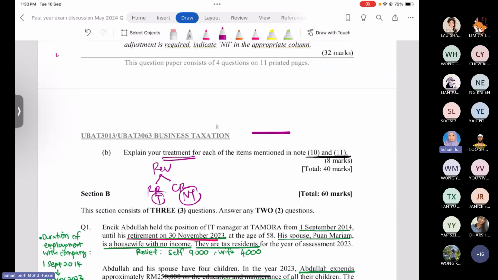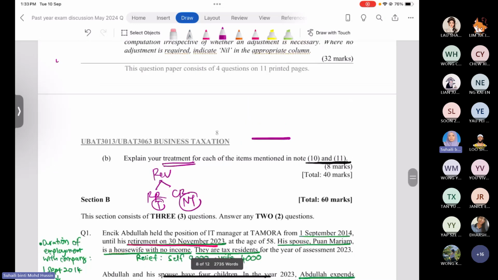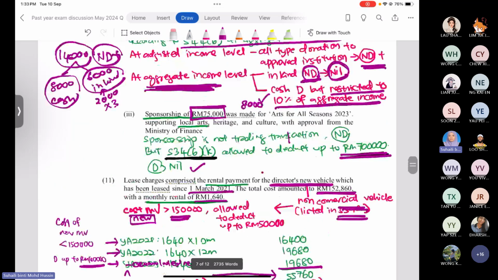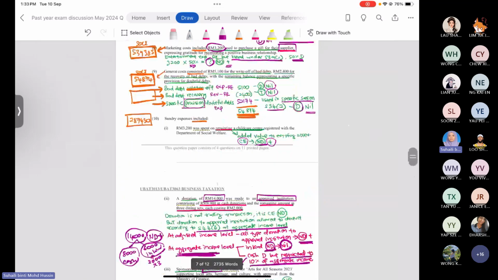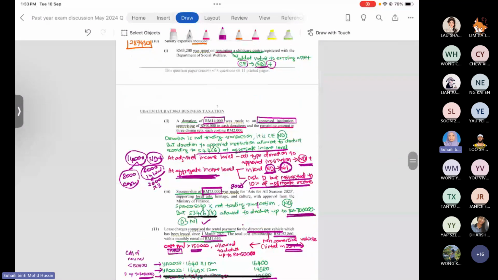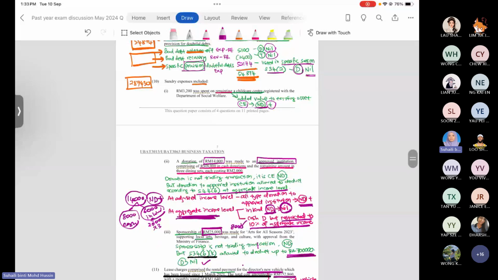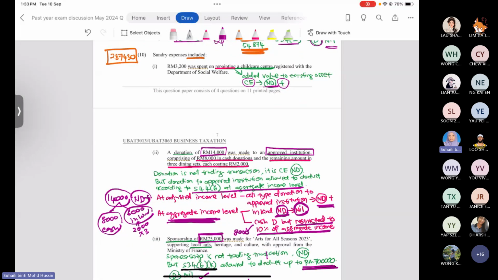So, explain the treatment. You have to identify first whether the item is revenue or expenditure. If revenue, check whether it is a revenue receipt or capital receipt. The same goes for expenditure, either revenue expenditure or capital expenditure. Then check whether it is taxable or non-taxable, whether deductible or non-deductible. So what you have to explain here for number 10 and number 11 is what the sundry expenses actually are.